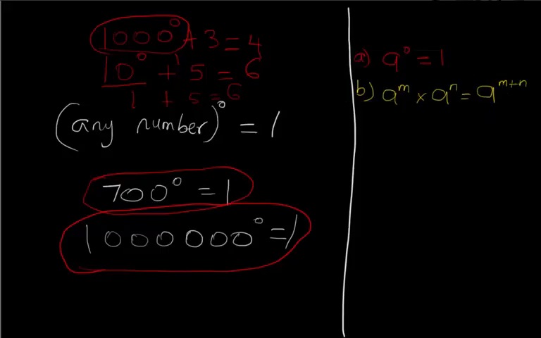It means if you have an evaluation where you're to multiply a certain number, A in this case, raised to a certain index, mind you, index is the singular of indices, and indices is the plural of index. So M is an index, N is an index. If you have to multiply these two numbers, what you should do is take their common base and add the indices. You add the indices.